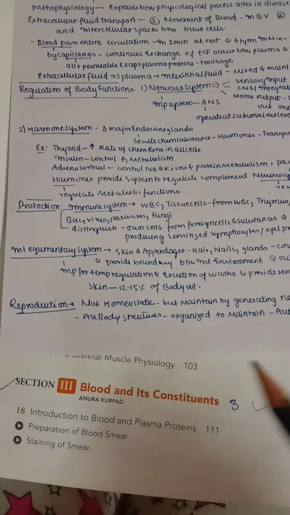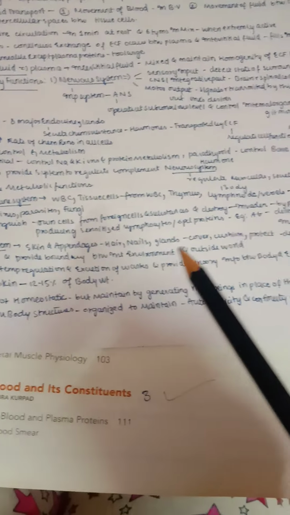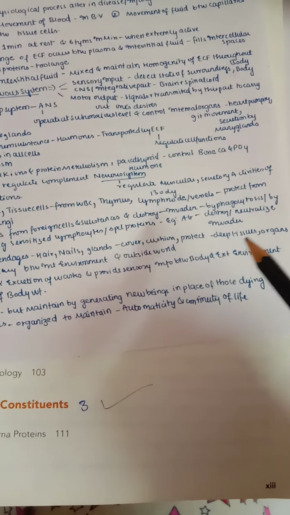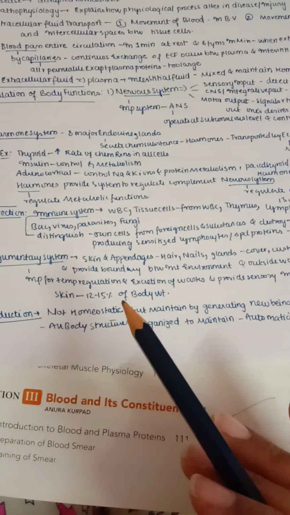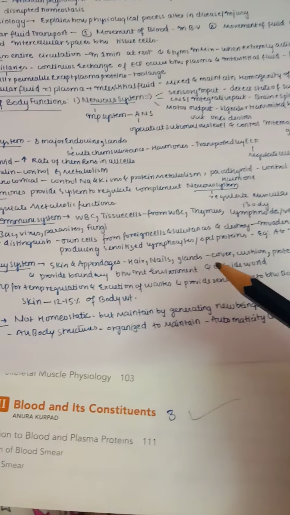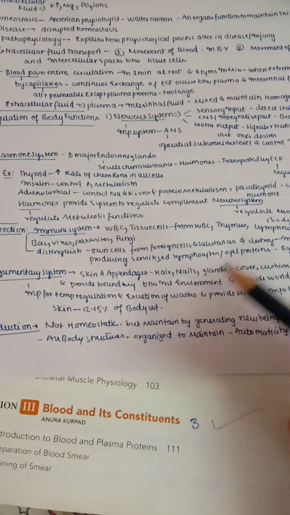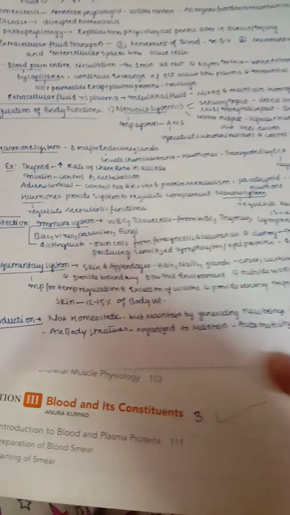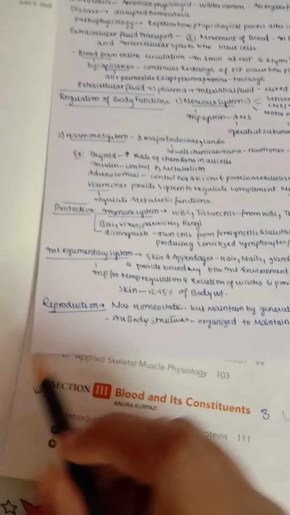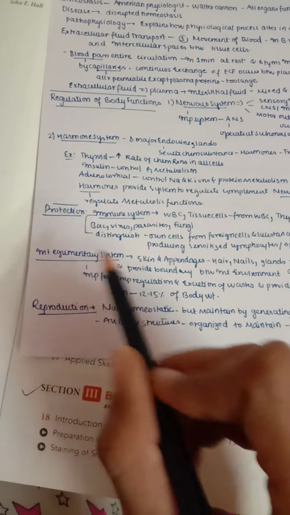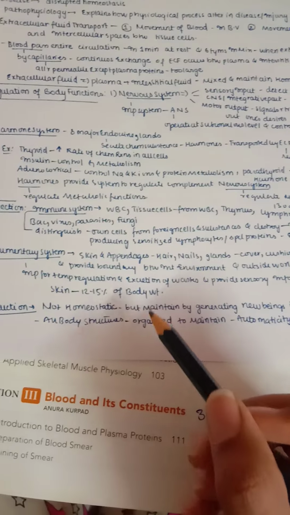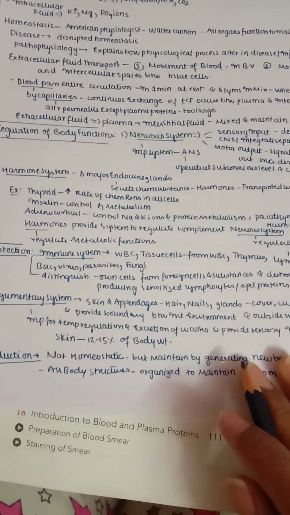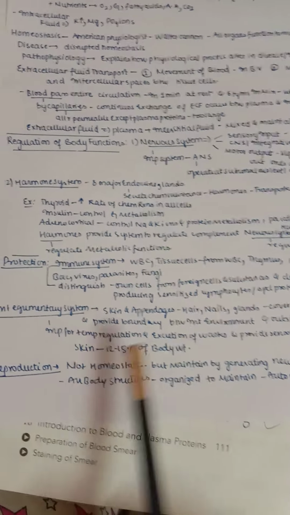So, the integumentary system: we have skin and appendages like hair, nails and glands, which provide a cushion effect and protect deep tissues and organs, and also provide the boundary between the internal environment and the outside world, right? This skin and its appendages mainly protect us from the external environment, meaning any invaders coming inside. Next, coming to importance, the integumentary system is mainly important for temperature regulation and for excretion of waste, and also provides some sensory information between the body and the external environment. Skin constitutes about 12 to 15% of our body weight.